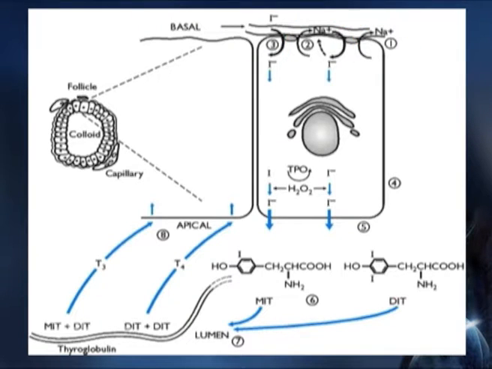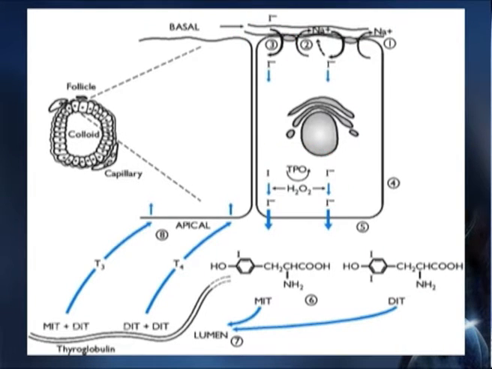Point 2 specifies that iodine may be discharged from the follicular cell by inclusion of competing ions such as perchlorate, bromide or chlorate. Point 3 shows that the thyroid stimulating hormone stimulates iodine uptake, an important point for hormone synthesis.